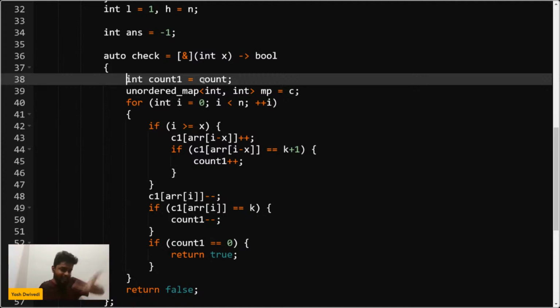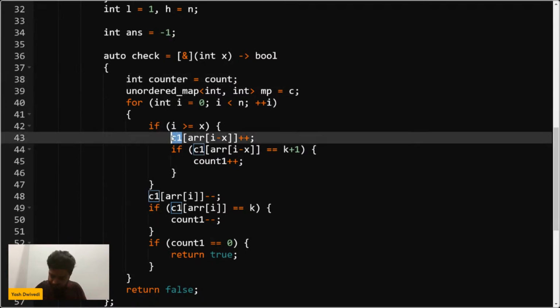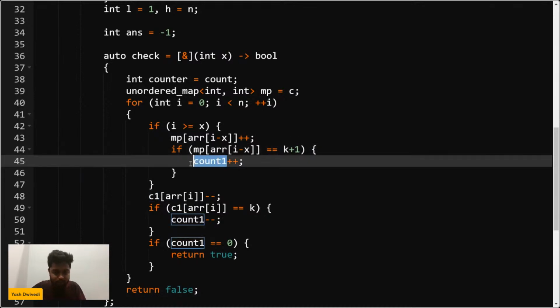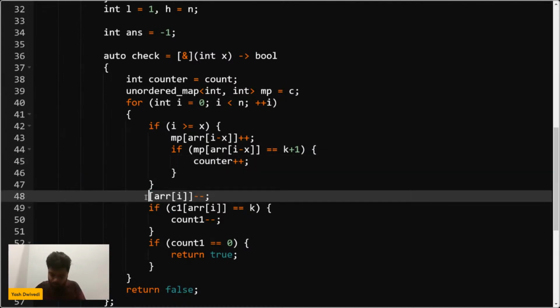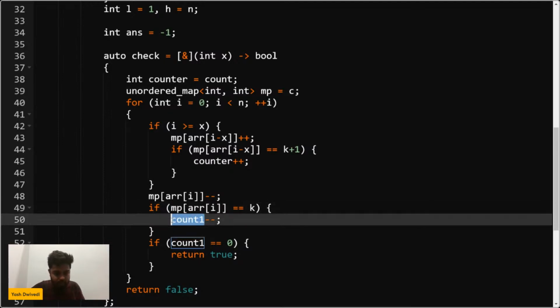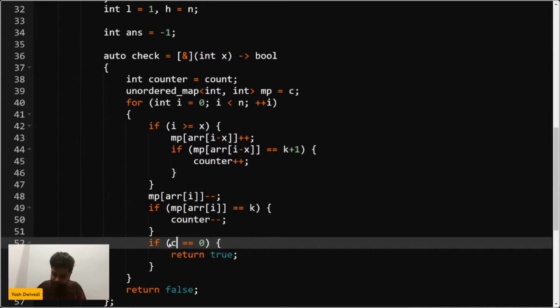Because I will decrease the count, increase the count, I'll make some changes to the count one. What should I name it? Let's name it counter. Let me change the variable names here for you. Just give me a second. I will write this as map, and I will write this as counter. Counter is going to tell you the number of distinct elements.